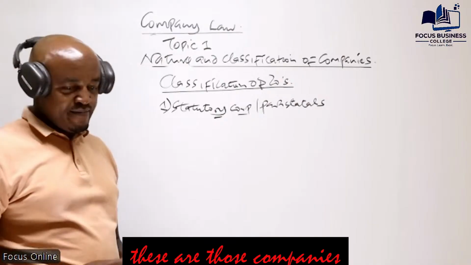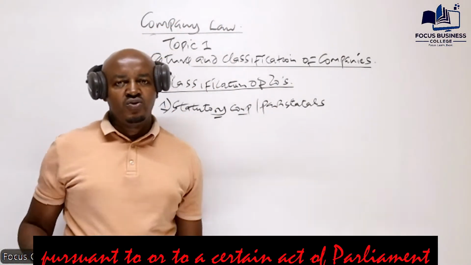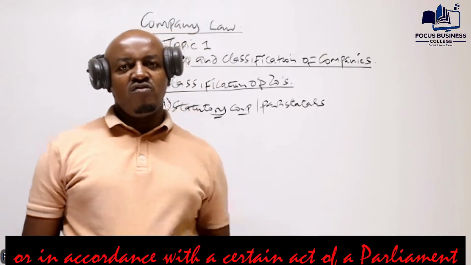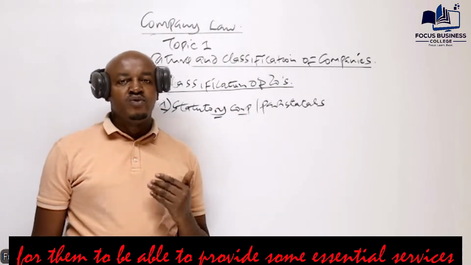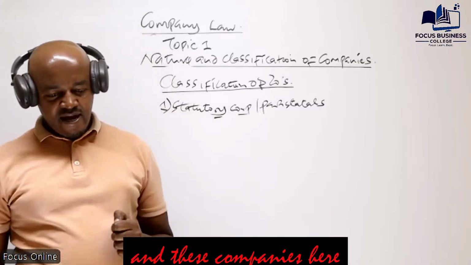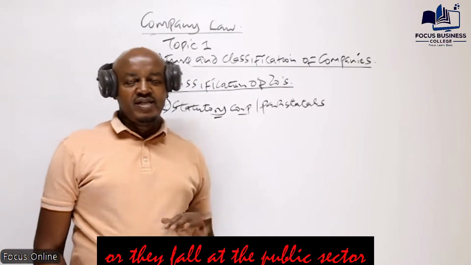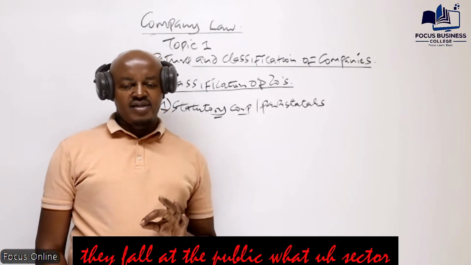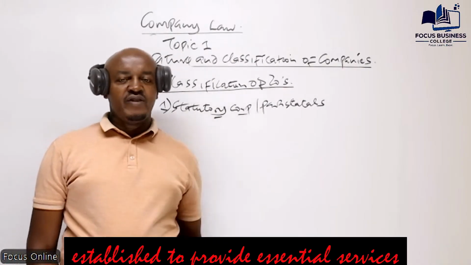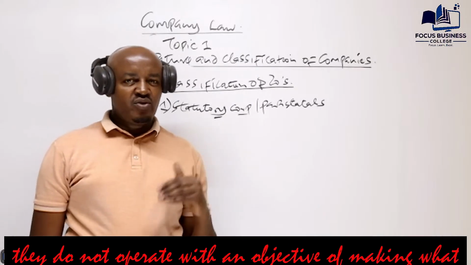These are those companies which are basically formed pursuant to a certain act of parliament, in order to be able to provide some essential services to the members of the public. These companies are usually under the control of the government, or they fall under the public sector. They fall under the public what? Sector. Public sector entities are those entities which are established to provide essential services to the members of the public, and they do not operate with the objective of making what?